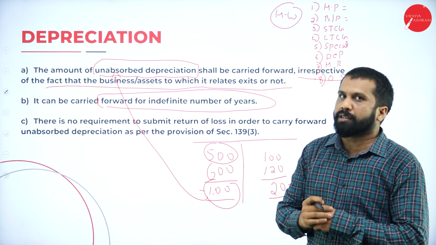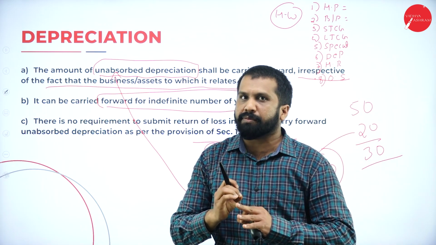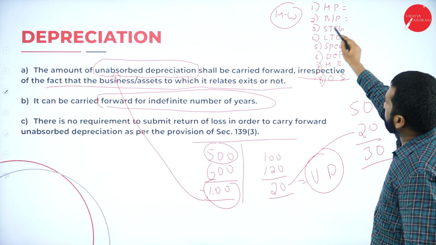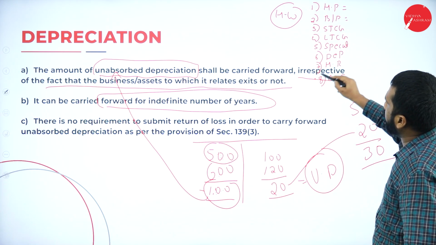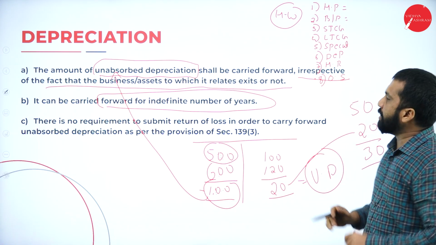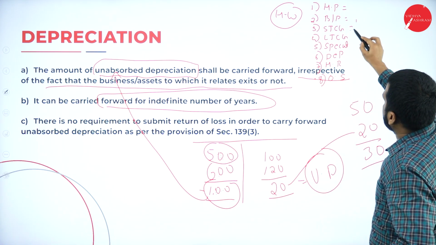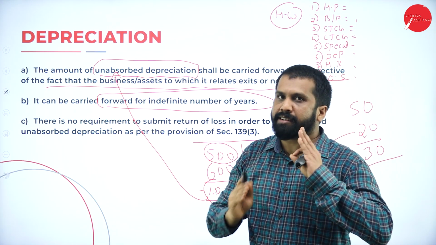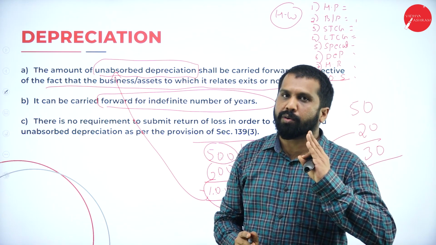What is your homework? Homework is very simple. In the comment box, you are supposed to write 1, 2, 3, 4, 5, 6, 7, 8. In front of that, you should write the number of years. That much only is your homework.